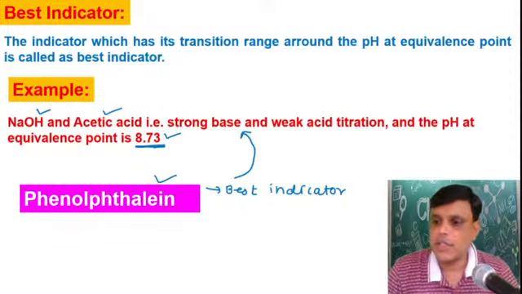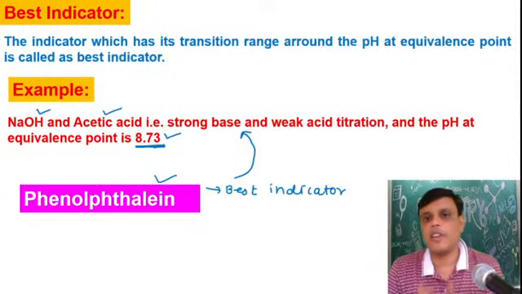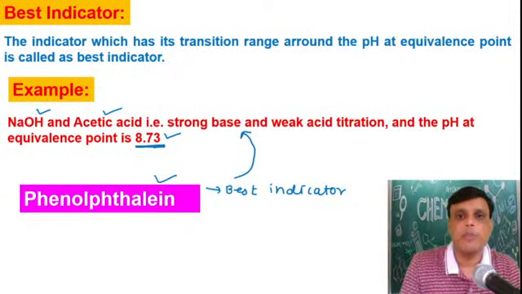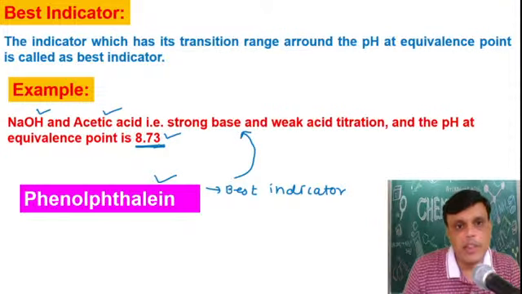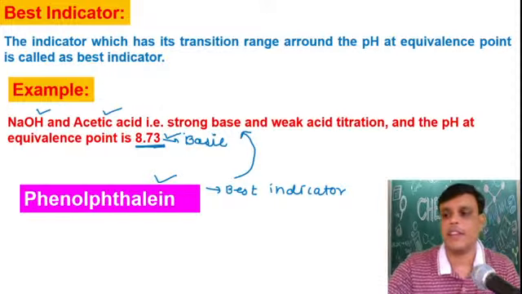Raj is saying because it is greater than 7 and hence basic. Correct. The range of the phenolphthalein indicator is basic. Which range is basic? And the pH at the equivalence point, how much is it? 8.3. That means it is also basic. So the best indicator is the phenolphthalein indicator.